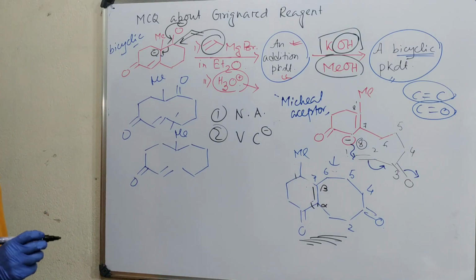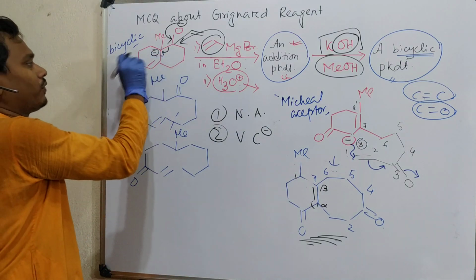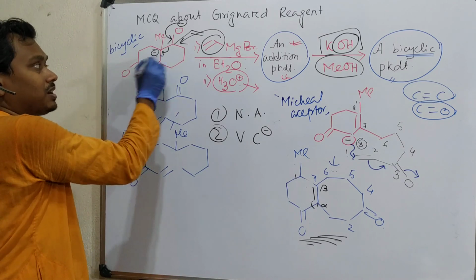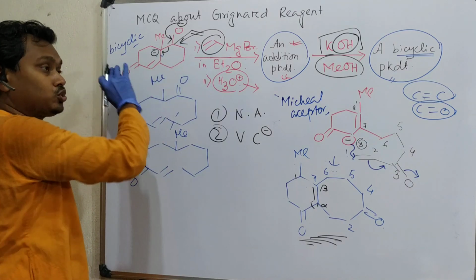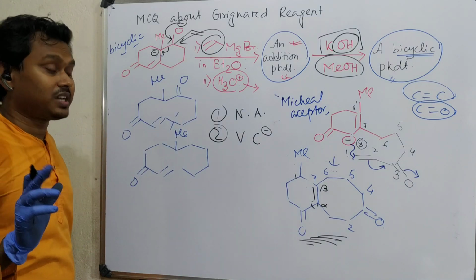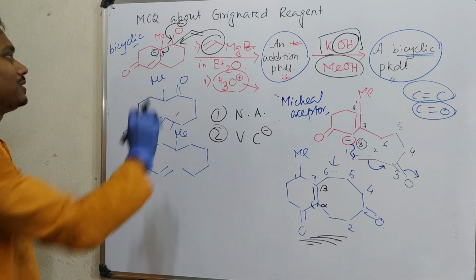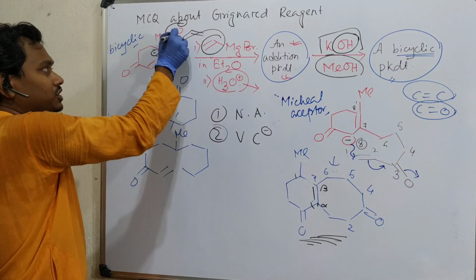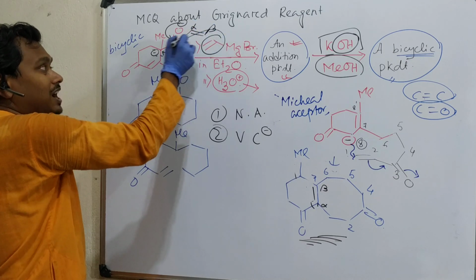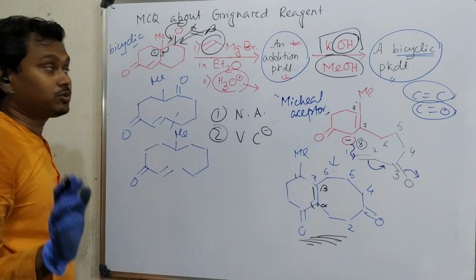Fine. Now the other 2 options. For example, based on common sense, since attack was not here, the 6-member ring is gone. Since proton leaving is not possible, so the 2 6-member options are gone. What are the options left? 1 6 and 8. Then you have to construct an 8-member ring. How could it be possible? We have a 6-member ring. Now if you push, there is an alpha-beta unsaturated carbonyl, so 2 carbons, previously 6, right now 2, 8 carbons possible.